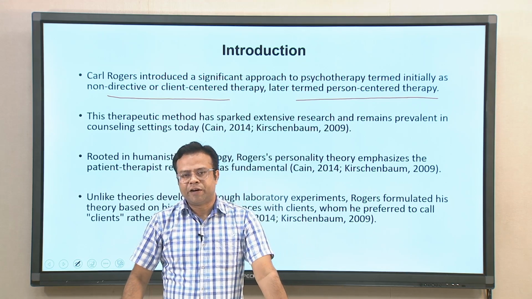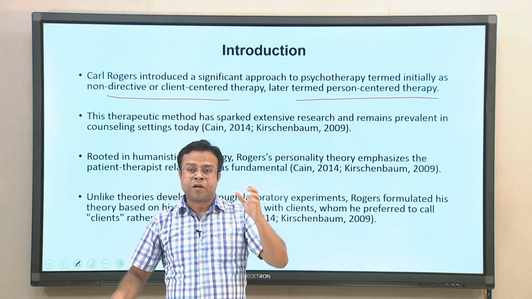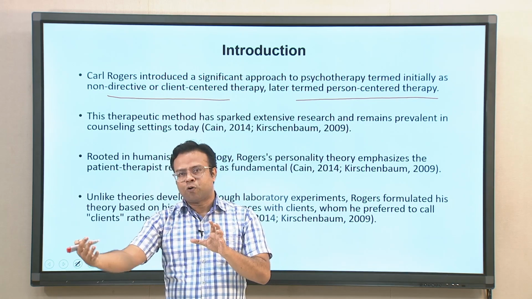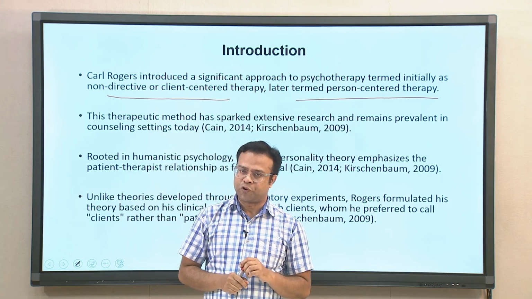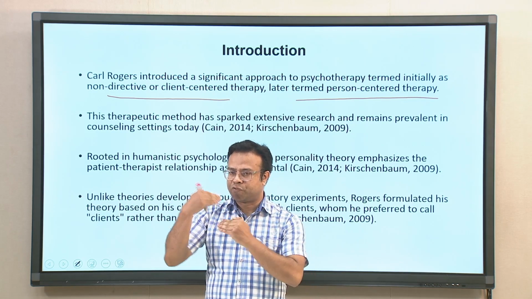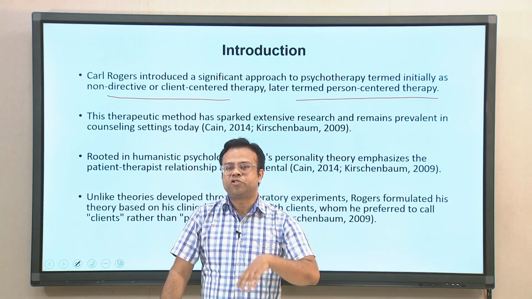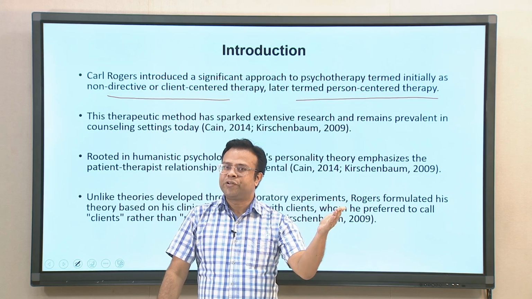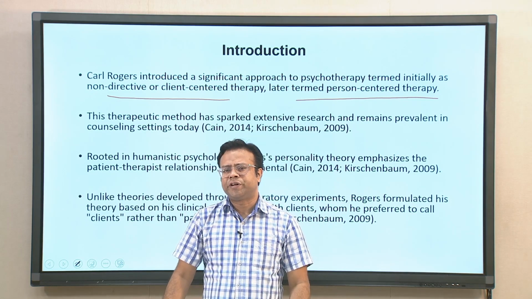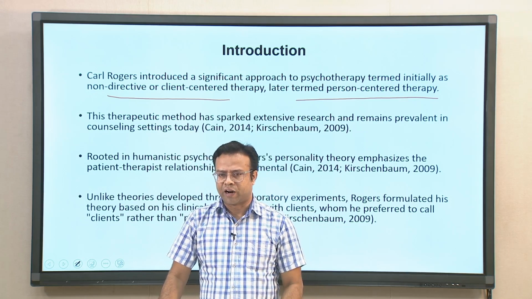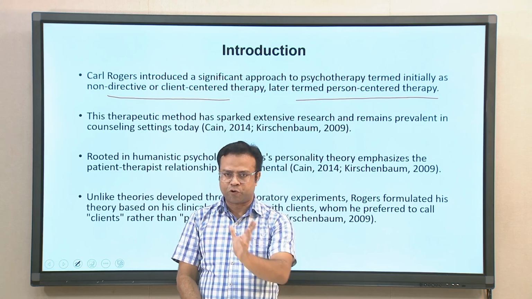Rogers' personality theory emphasizes the patient therapist relationship as a fundamental idea. Because this whole theory evolved out of therapeutic sessions, most of the ideas are related to therapies. We will see the details of his theory later. Unlike theories developed through laboratory experiments, Rogers formulated his theory based on his clinical experiences. A lot of other theories evolved from experiments and field research, but Rogers' theory evolved out of clinical experiences with clients. That is one of the major differences. It has its similarity with psychoanalysis, which also evolved from therapeutic sessions.